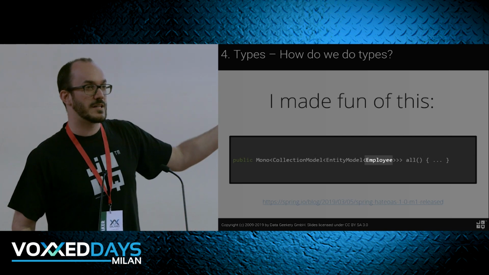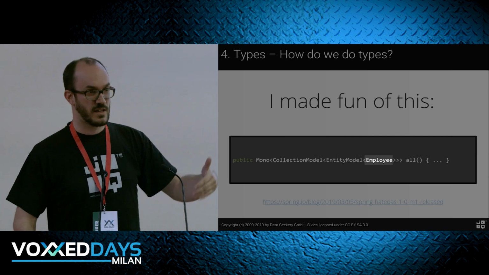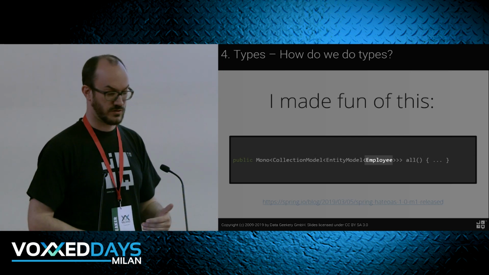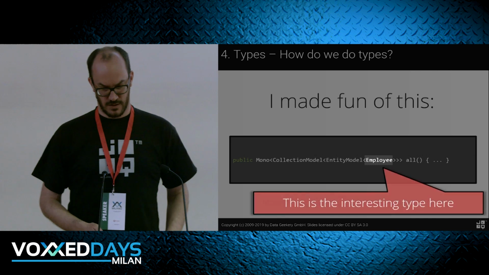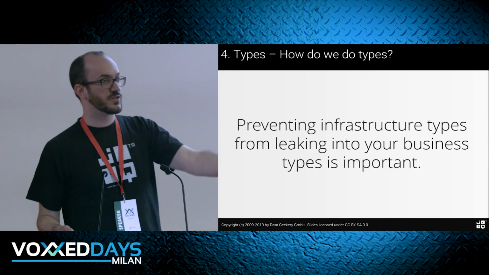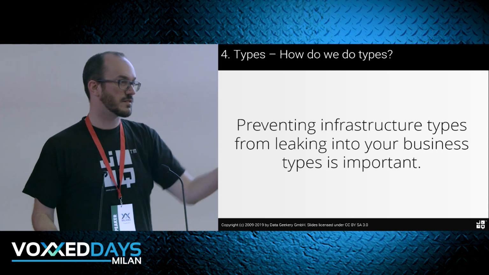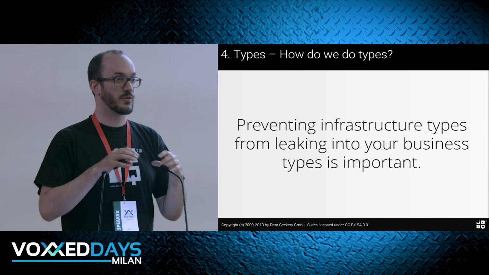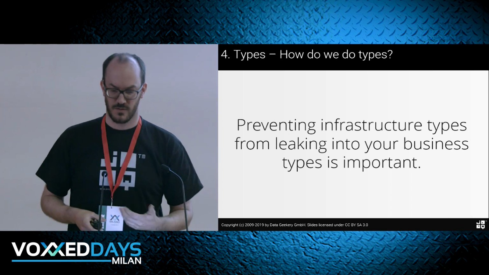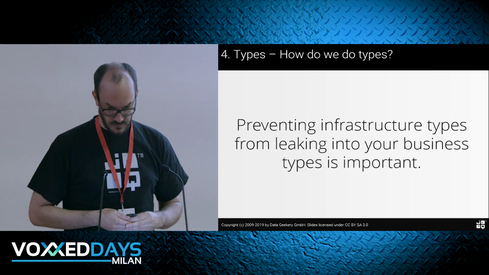The mistake in this API, or it's not a mistake because Spring is actually an infrastructure library, so you actually at some point need these infrastructure types. The mistake you might make here is not using only the interesting type, but leaking the infrastructure type into your code. So that's a difficult thing to get right, to have only those types you actually need around, right? So simplicity with types can also be something quite difficult.